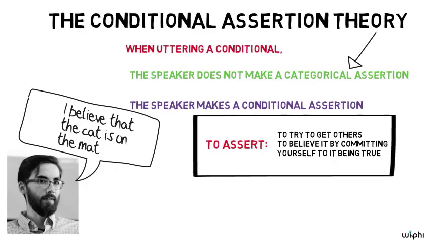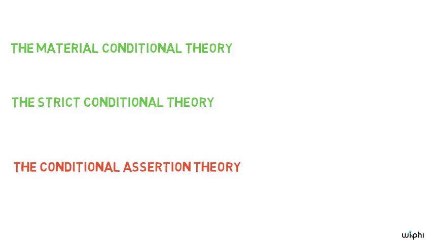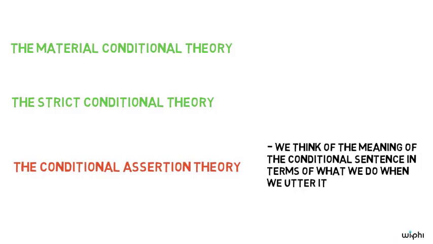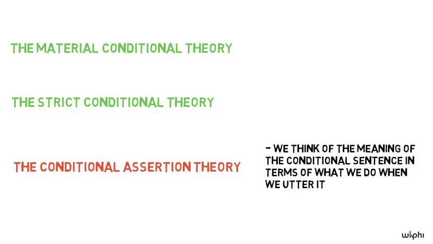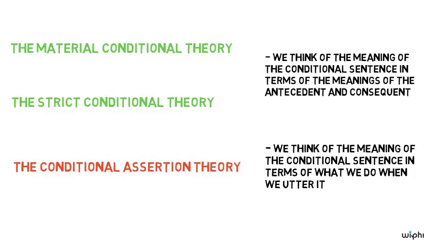A crucial and important difference between the conditional assertion theory and the other two theories we've considered is that on the conditional assertion theory, we think of the meaning of the conditional sentence in terms of what we do when we utter it, namely, make a conditional assertion. This is just the opposite from the material and strict conditional theories. According to them, we think of the meaning of the conditional sentence in terms of the meanings of its smaller parts, its antecedent and consequent.